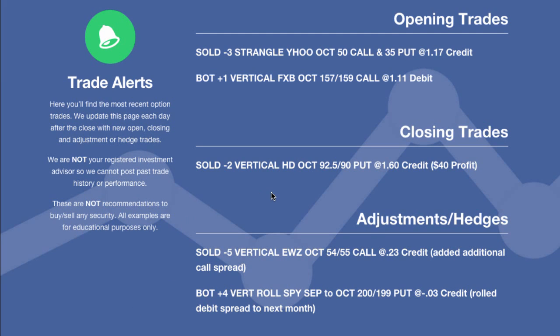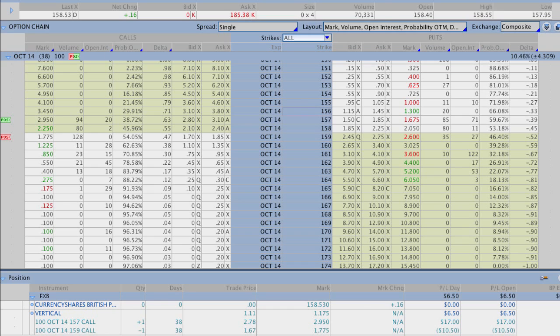All right, so the other closing trade that we had today, or the only closing trade we had, is in Home Depot. So Home Depot finally made that nice move lower that we were expecting. We sold back to the market our 92.5, 90 put spread, and sold that back for a 160 credit. Very simple trade. We're making a very directional trade in Home Depot. Made about $40 on each of those, so a nice little $80 profit in Home Depot.